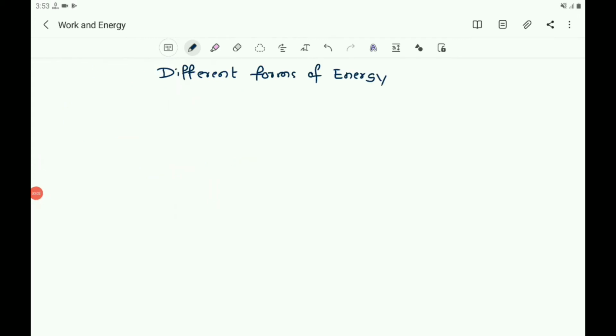Now let us discuss different forms of energy. So what are the different forms of energy? We know that mechanical energy, heat energy, chemical energy, electrical energy, light energy, etc. are the different forms of energy. So let us write one by one. First, you write mechanical energy. Second, you can write heat energy.